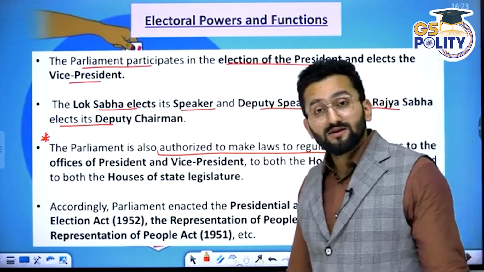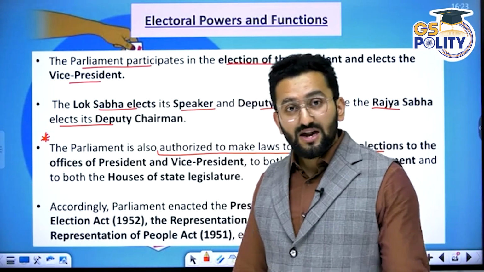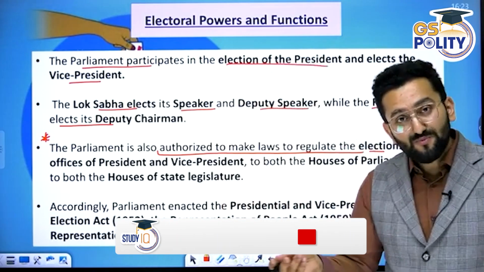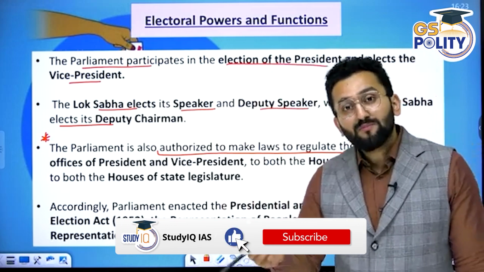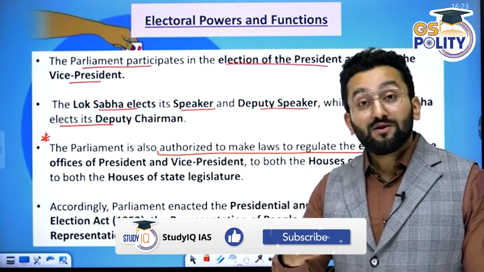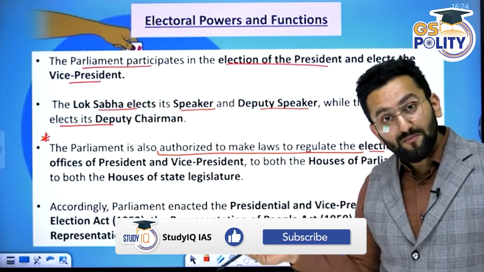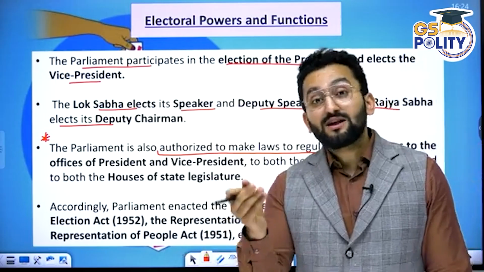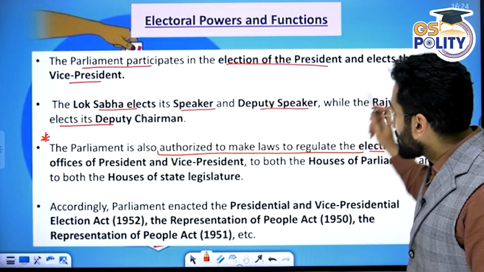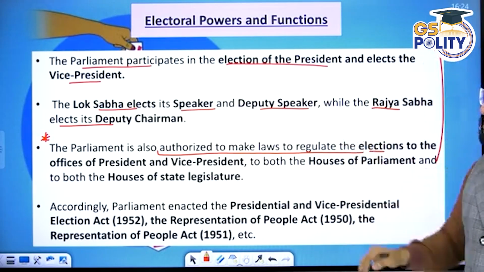Parliamentarians actually take part in various elections as well. For example, president, vice president, Lok Sabha members come together and elect a speaker, right? Deputy speaker. Similarly, Rajya Sabha members elect the deputy chairman of Rajya Sabha, right? So all of them come under electoral powers and functions.